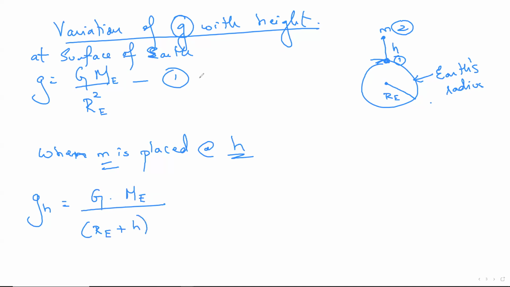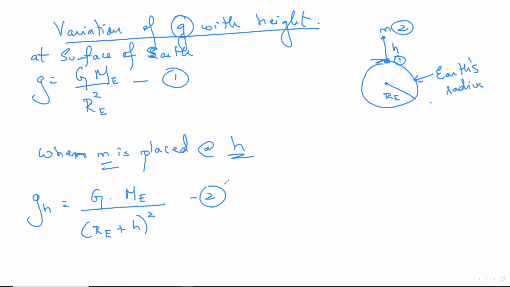What was the distance when it was on the surface? Only R_E. What is the distance now of m? R_E plus h. The complete thing, because both of them are distances. The whole square was there, I copy paste the whole square as it is. This is equation number 2. That's all. Height always means you will add.